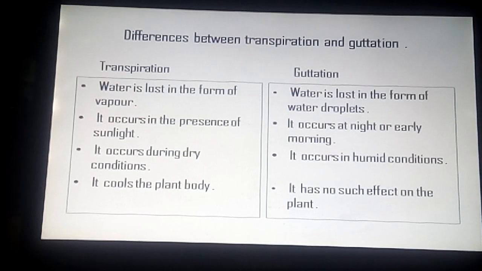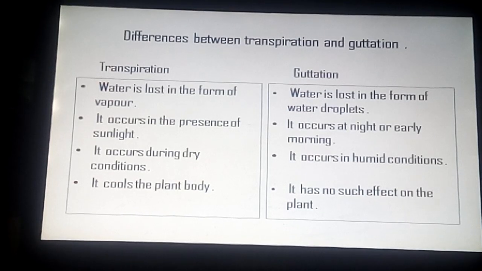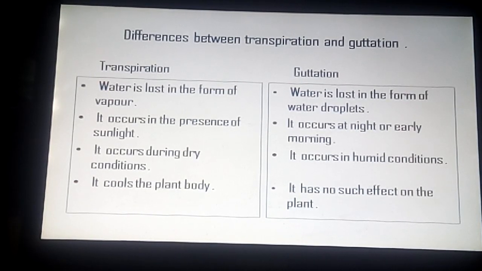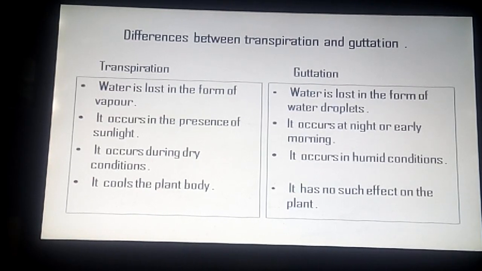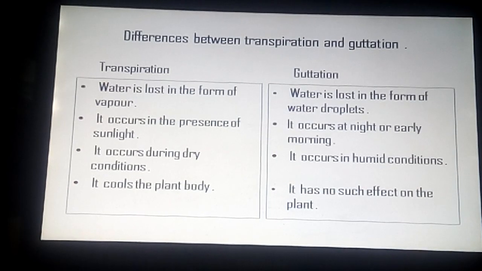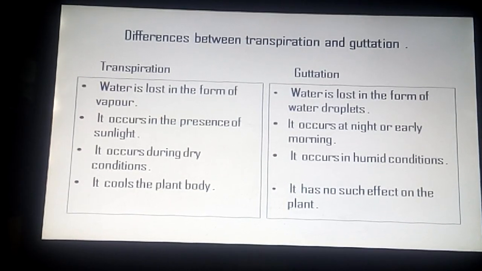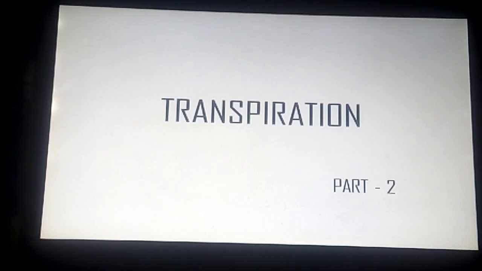Now, differences between transpiration and guttation. In transpiration, water is lost in the form of vapor, but in guttation water is lost in the form of water droplets. Transpiration occurs in the presence of sunlight, but guttation occurs at night or early morning. Transpiration occurs during dry conditions. Guttation occurs in humid conditions. Transpiration cools the plant body, but guttation has no such effect on the plant. So here the chapter transpiration is completed.